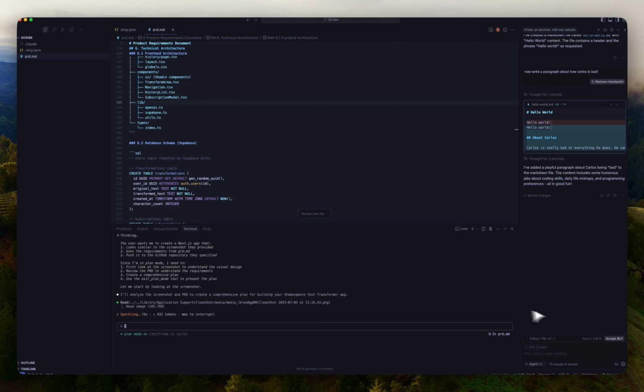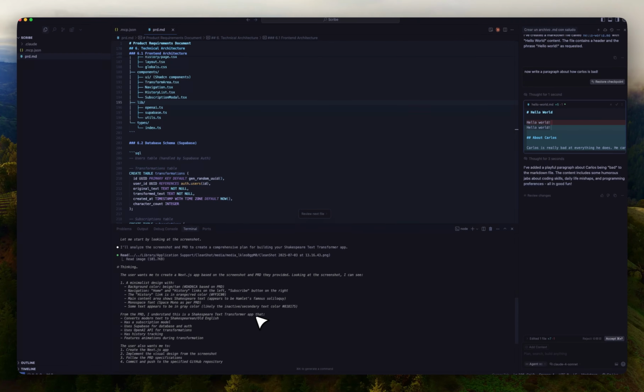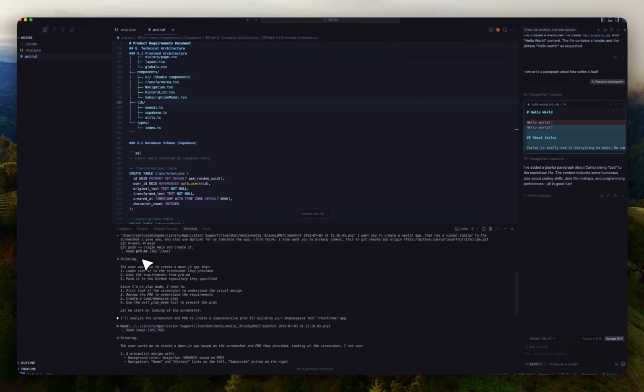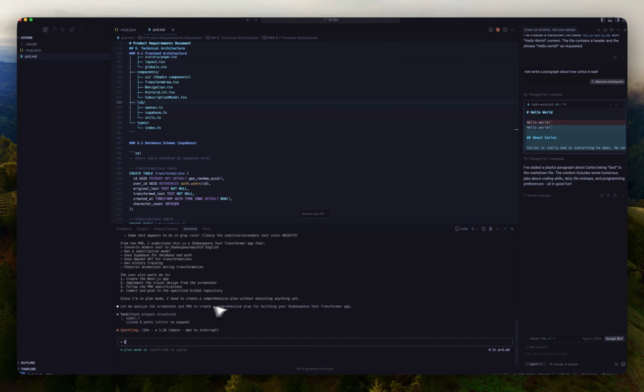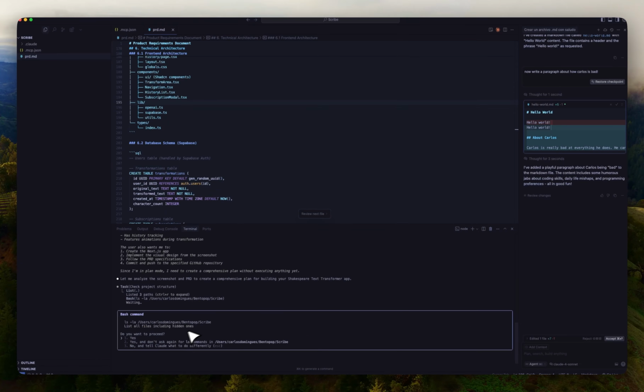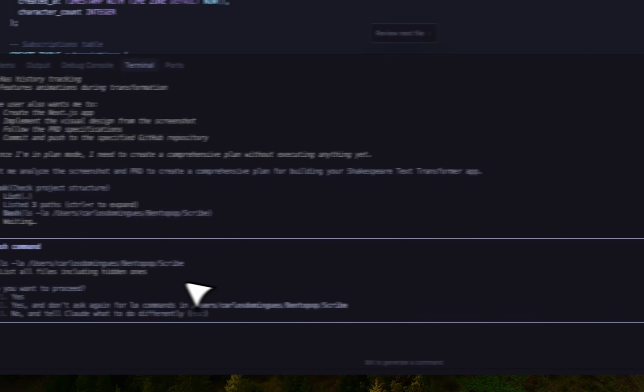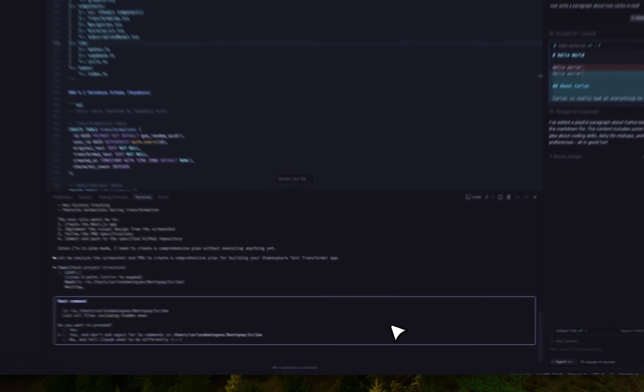Now, whenever it's writing code and doing this, I'm going to pause the video so it doesn't get super long for no reason. And as soon as it's done, I'm going to resume the video. But you can see that what it's doing now is thinking through the problem and trying to understand what it needs to do. It's going to look into every single part of the structure. Then again, it asks me for permission to use a command. I'm just going to say yes, don't ask me to do that again.